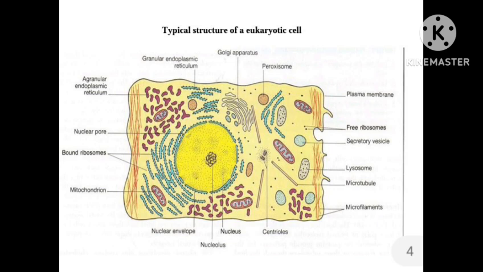The human body is composed of about 10 to the power of 14 cells, trillions of cells. There are 250 types of specialized cells in our body, for example erythrocytes, muscle cells, and beta cells of the pancreas.